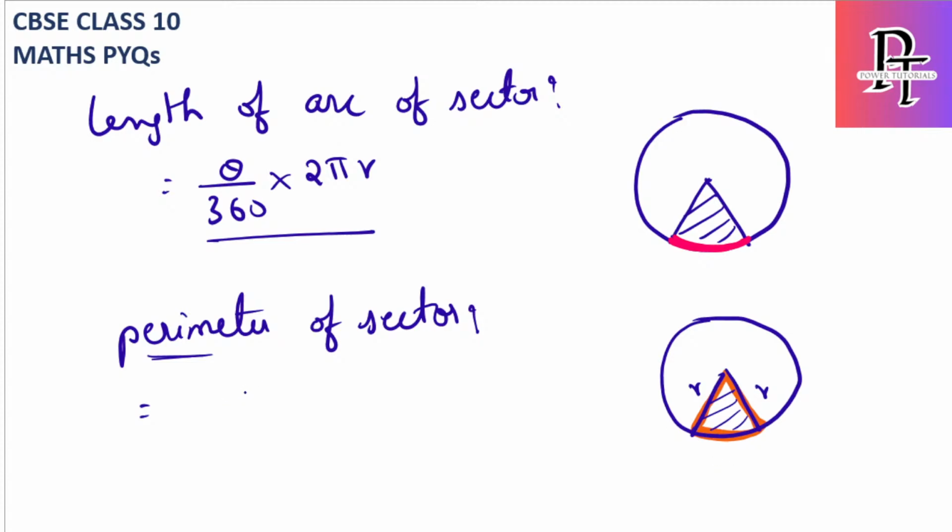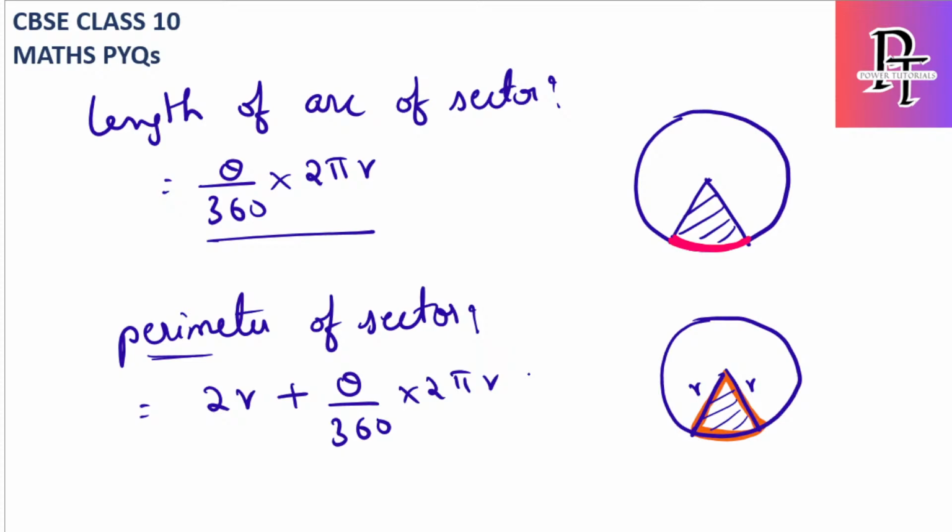Okay, this is the radius. Now we have the perimeter of a sector as two radius. You can see this is one radius, this is one radius. Now this is nothing but the length of the arc. So 2r plus theta by 360 into 2 pi r.